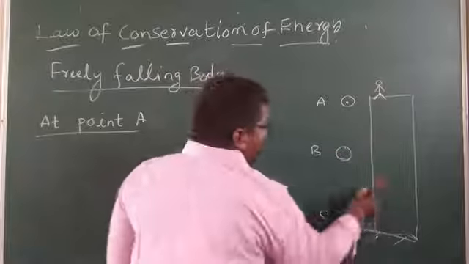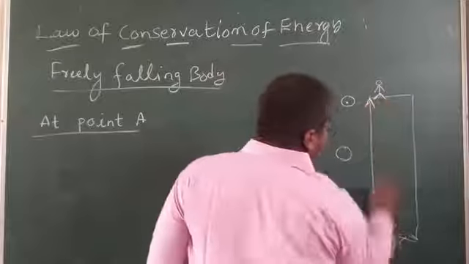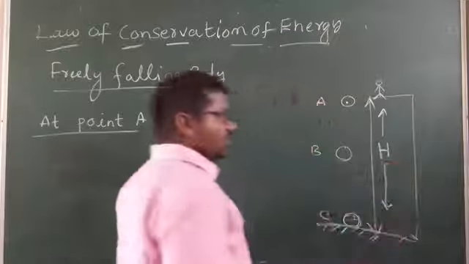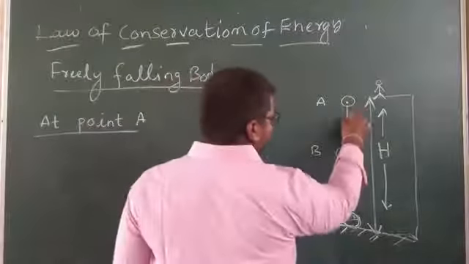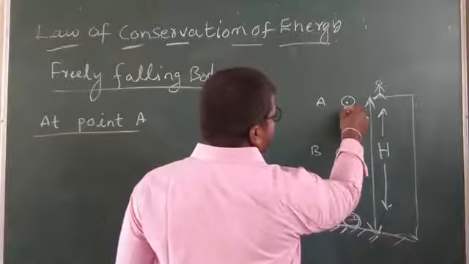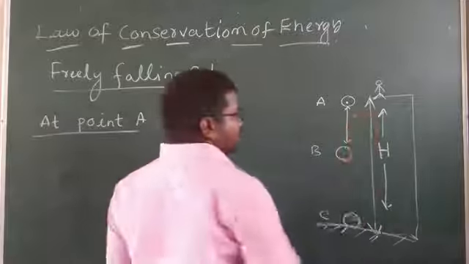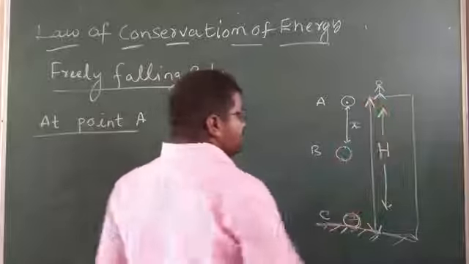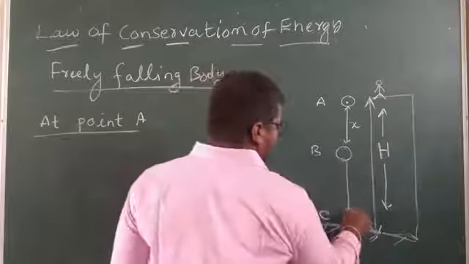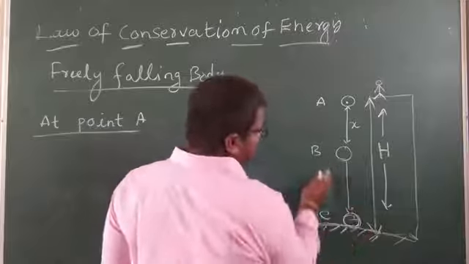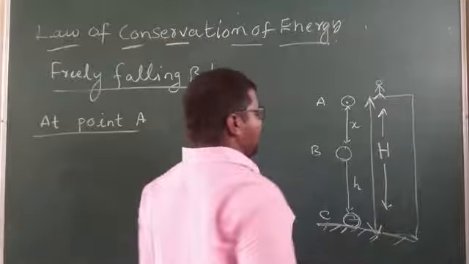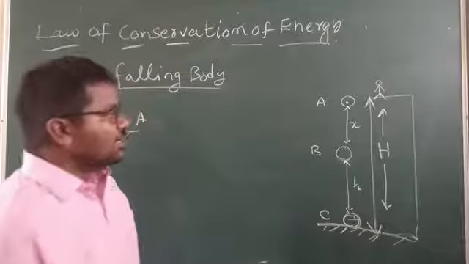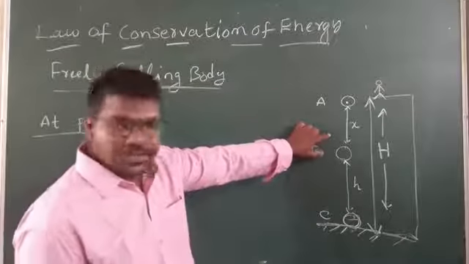The height of the building is capital H, and the body moves some distance, say x distance. The distance from C to B is denoted small h.